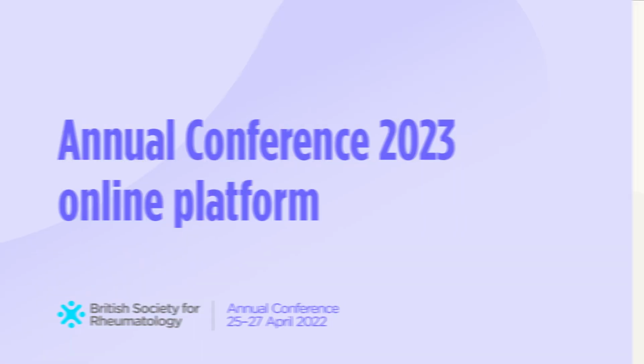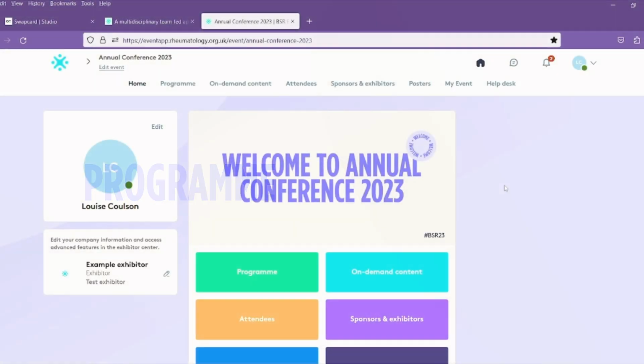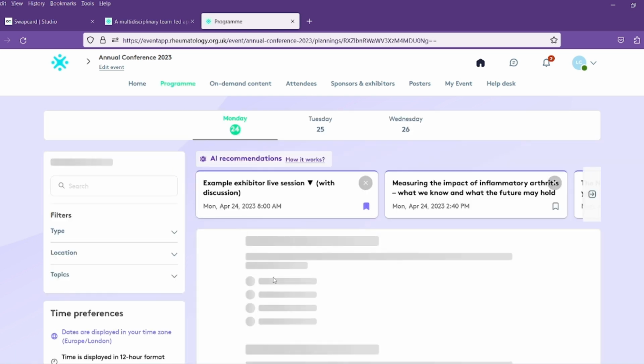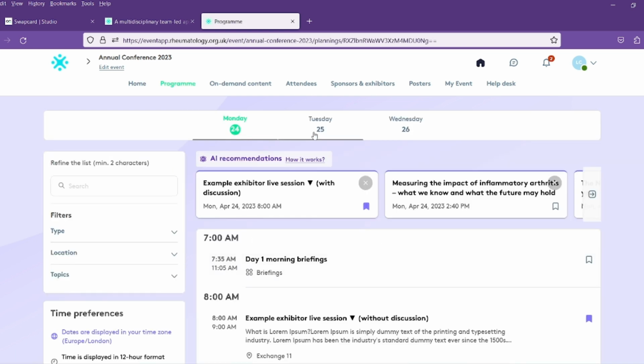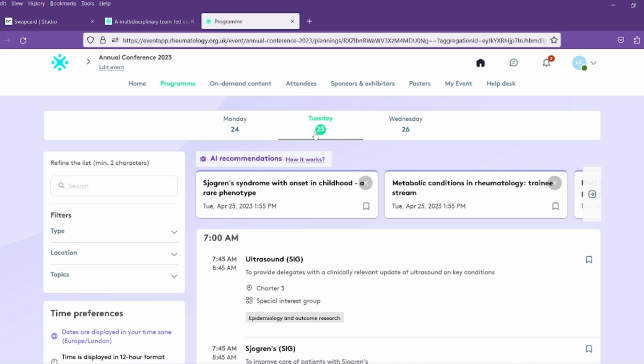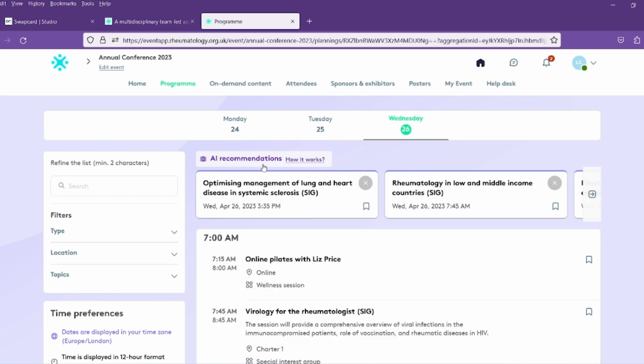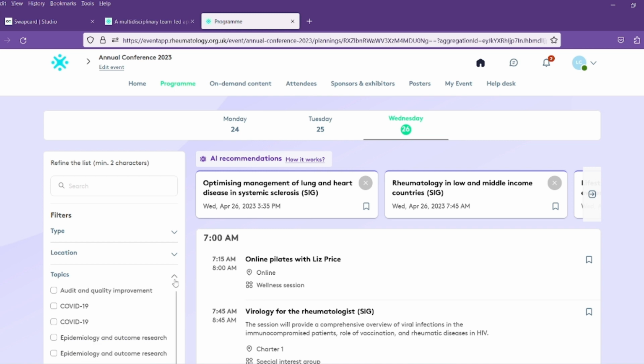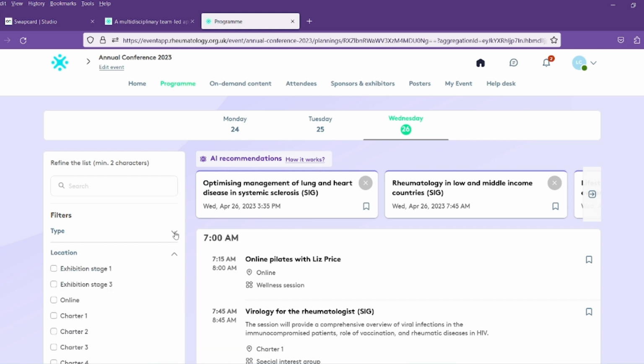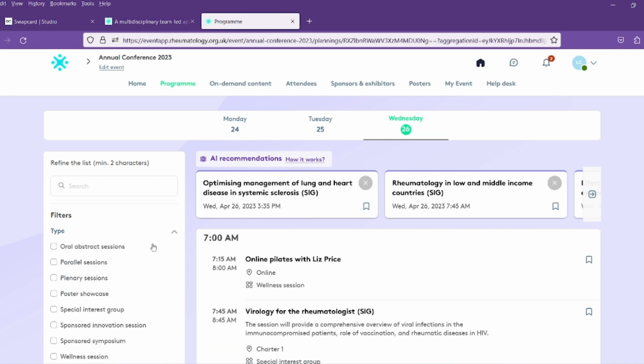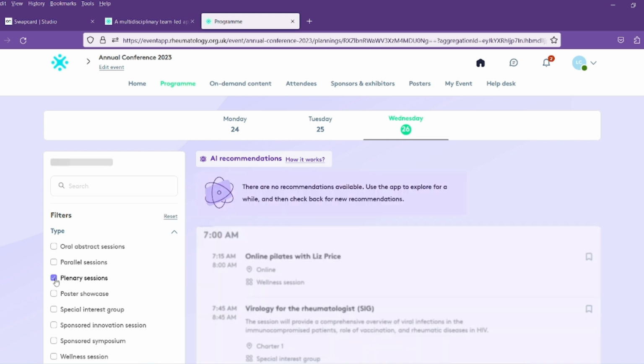In this video, we'll be looking at the programme features. All sessions can be found here on the programme page, with a tab for each day of the conference at the top. You can also use the left-hand navigation to filter by topic, location, or session type, and search for specific content here.